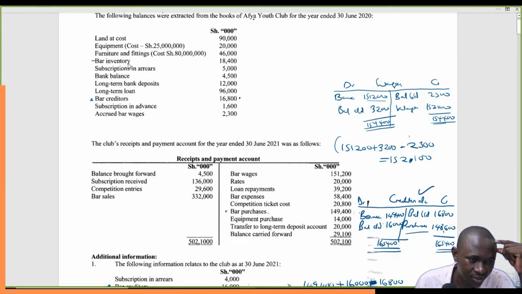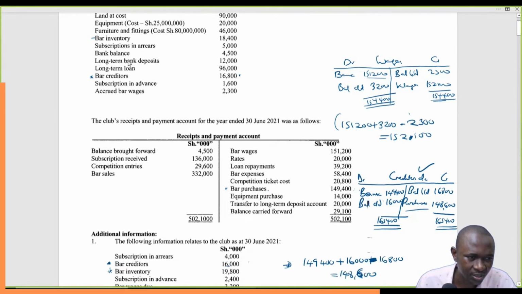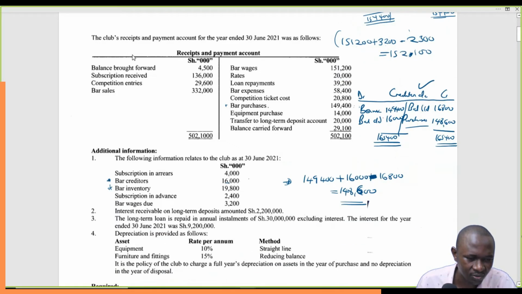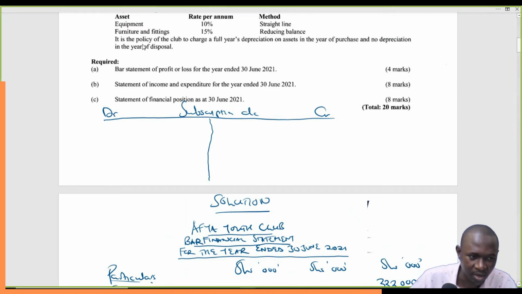So subscription in arrears. This is an income in arrear. If we have outstanding income, that is a debit. It's actually outstanding income or incomes in arrears. They are supposed to pay us. So this is a debit entry. Subscription in arrears, 5,000. So we'll come here and say balance brought down. How much? 5,000 in arrears.